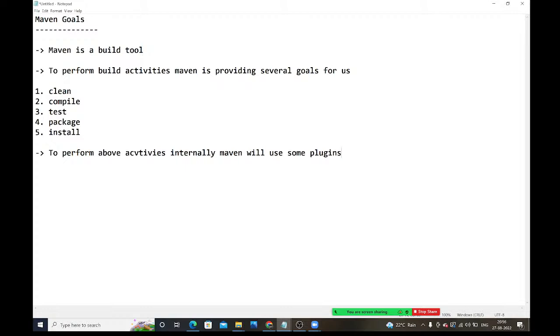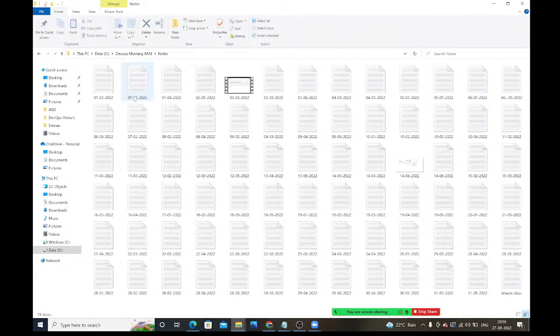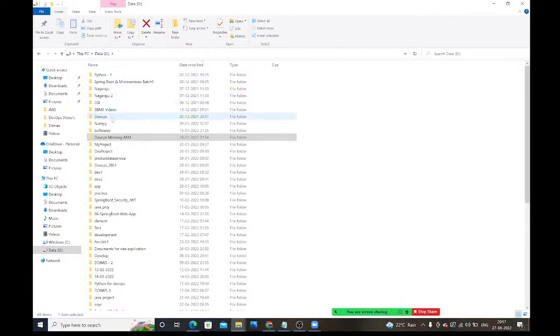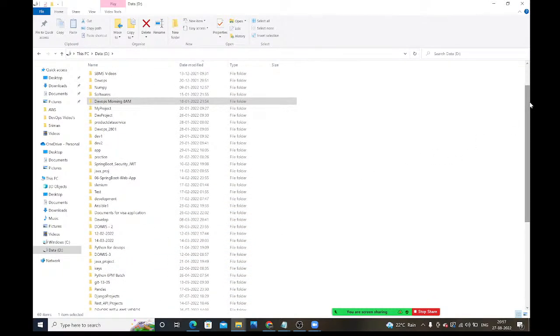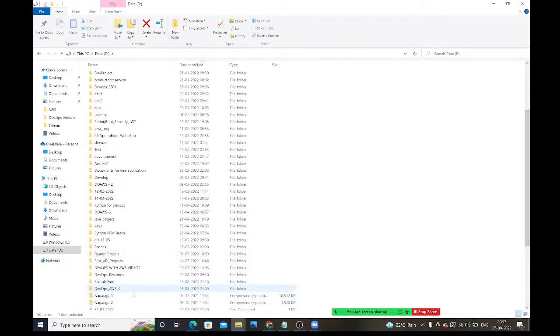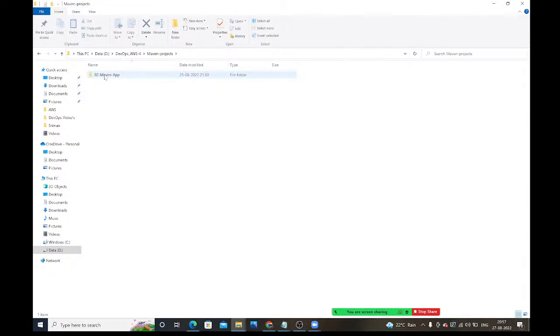Yesterday in the last session, we created one project, right? So let me go to that project. I will show all these five goals one by one practically. Let me go to that location where we have DevOps AWS 4 somewhere. Inside this, we have the Maven project available.